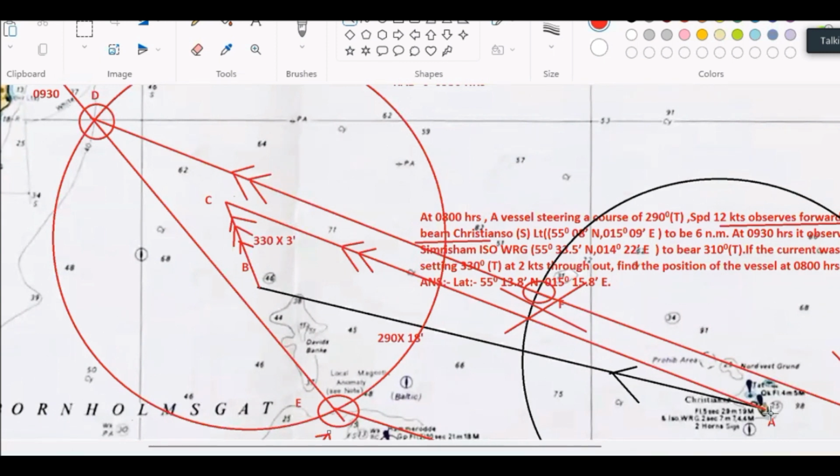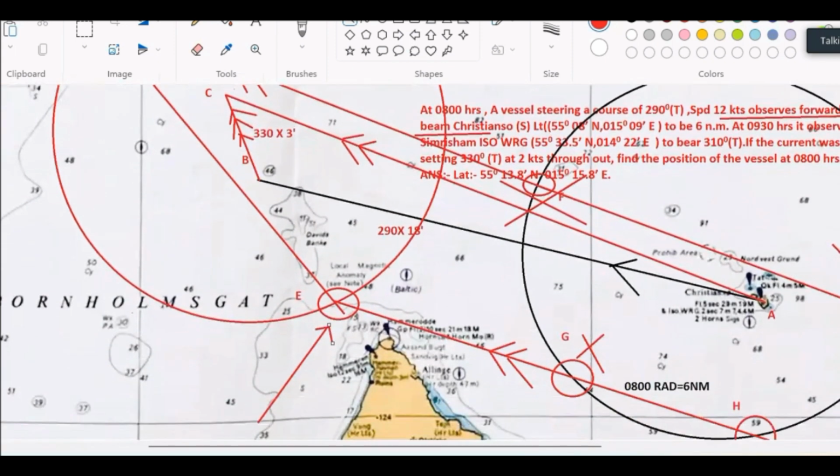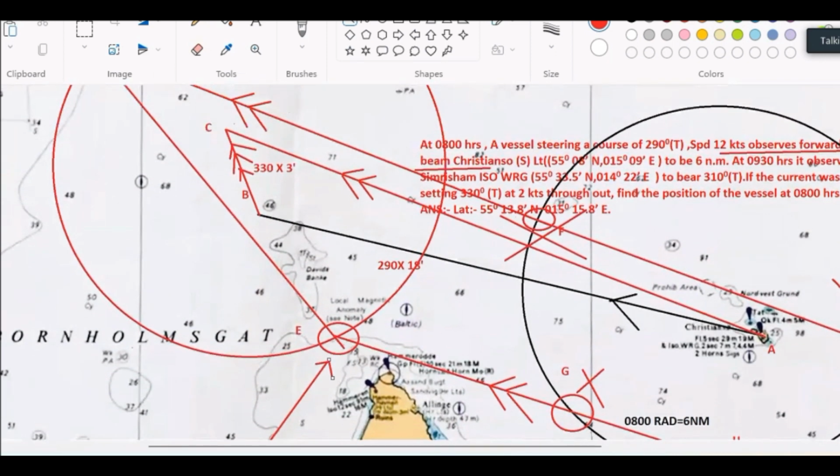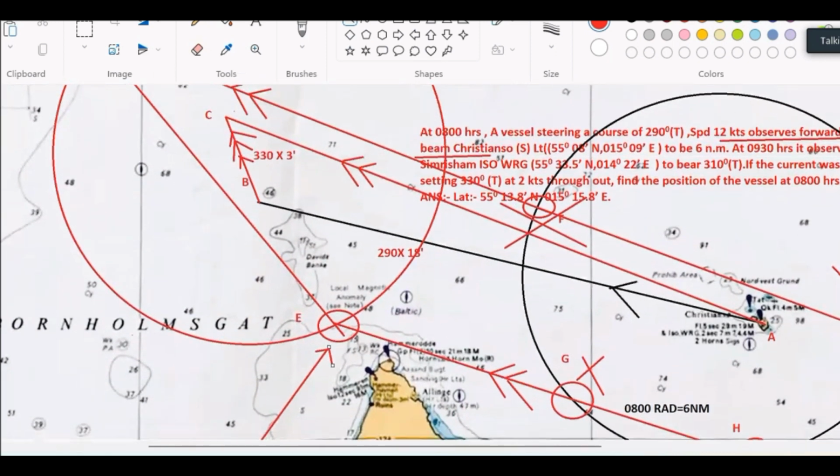So now we come down. Other possibility is E. Now from E, we have drawn the position line back. Again, it is cutting the circle at two points, G and H. Now, if we measure EG and AC, it is not matching. EG distance is much shorter than AC.